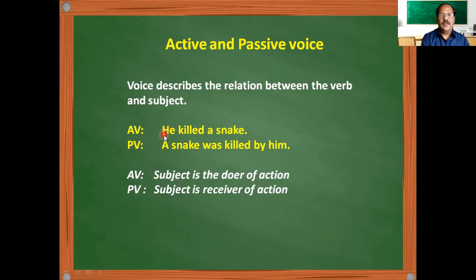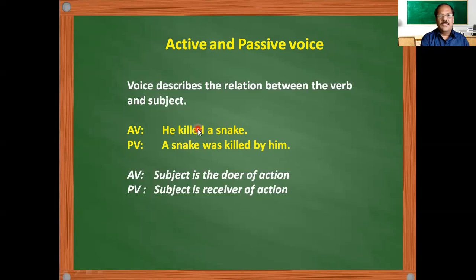When we are giving importance to the subject he, then what does he do? He killed a snake. That means we are giving importance to the subject. So the subject is the doer of the action. When the subject is the doer of the action, we call it active voice, because the subject is actively participating and doing some activity. So we are looking at the activity of the subject. If the subject does something, we call it active voice.